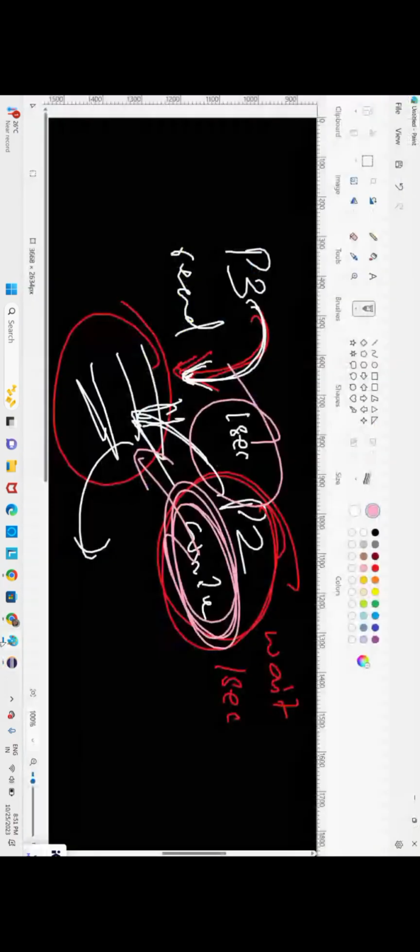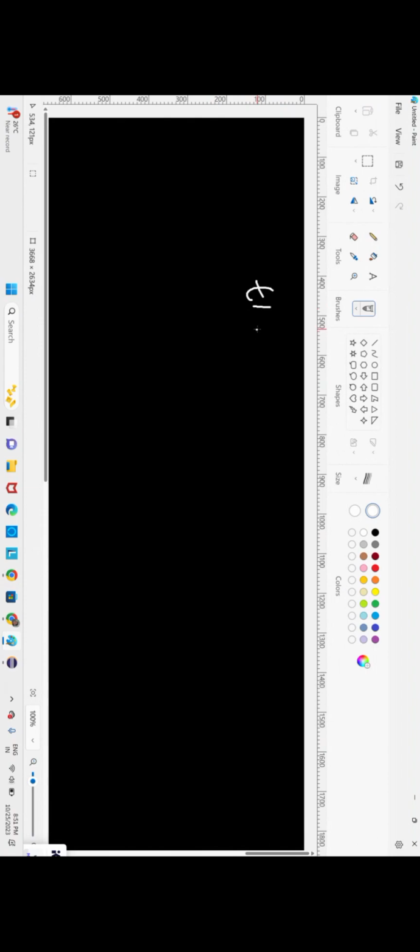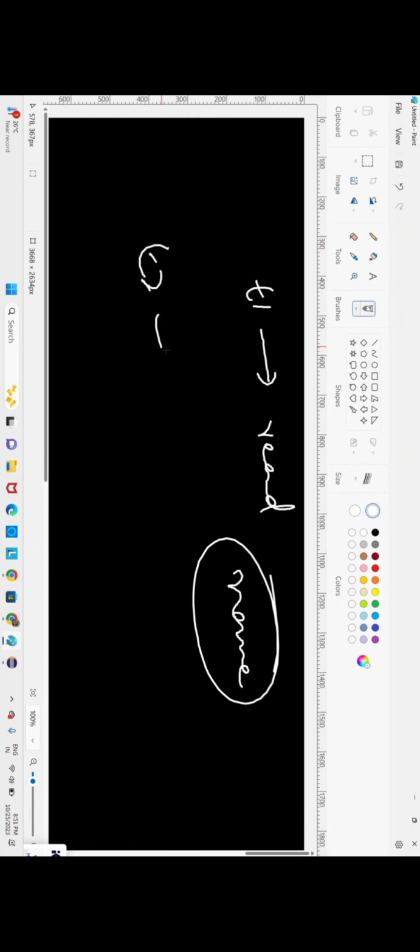See, what's happening? Let me explain, one second. Listen very carefully. What's happening here is, we have allocated thread 1 to read the data, read the name object, and thread 2 to write the data or change the data. So thread 1, thread 2, both parallelly are acting upon the name object. Data will be inconsistent, so you will not get a proper output. So what we have to do is synchronize properly.